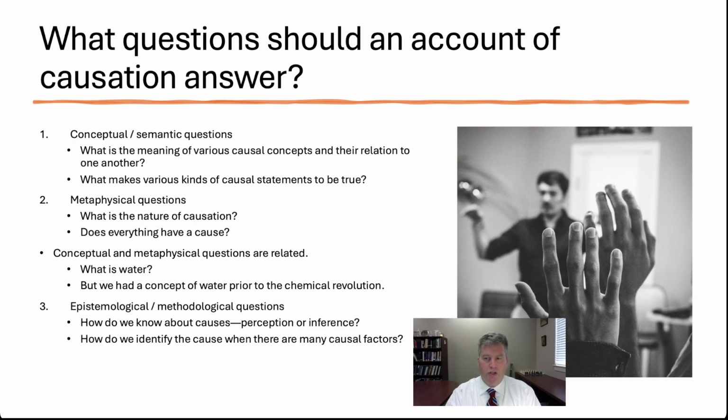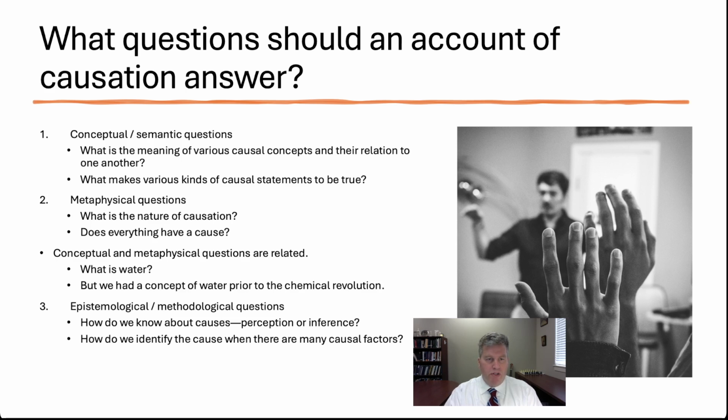So what kinds of questions should an account of causation answer? Glennon distinguishes between 3 broad kinds of questions: conceptual semantic questions, metaphysical questions, and epistemological methodological questions. Conceptual semantic questions have to do with understanding the concepts and the meanings of various terms under analysis. So we might ask, what's the meaning of various causal concepts and their relationship to one another? We can ask, what makes various kinds of causal statements true?